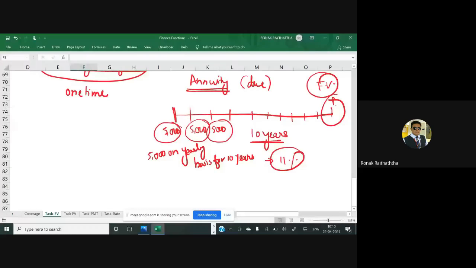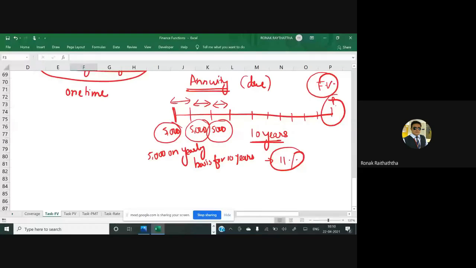Number two, the period between the two successive transactions should also remain the same. That means the gap between the two transactions is 1 year. You cannot come to me and say, oh sir, I'll be doing the investment right now, then I'll be doing it after 6 months, then after 2 years, then after 3 years, then again in 2 months I'll be making the investment. No, then it is not called an annuity.